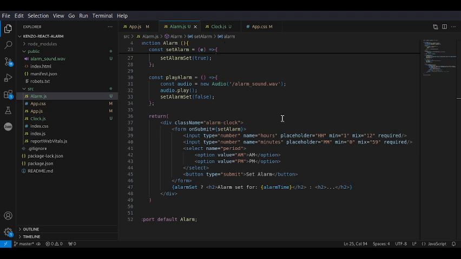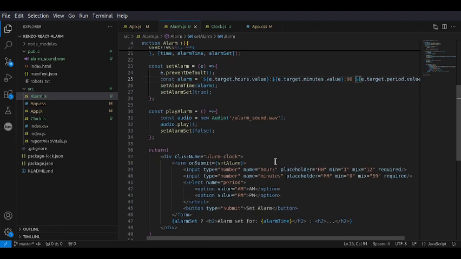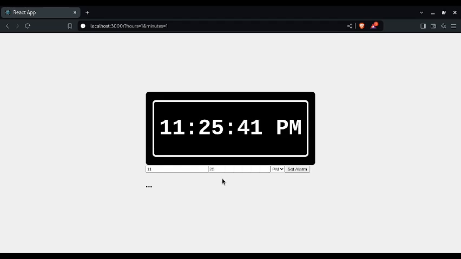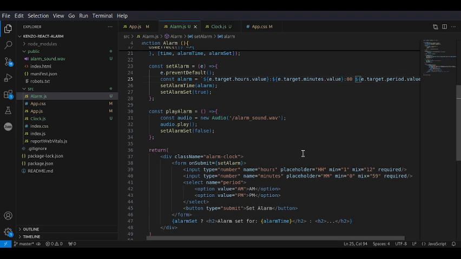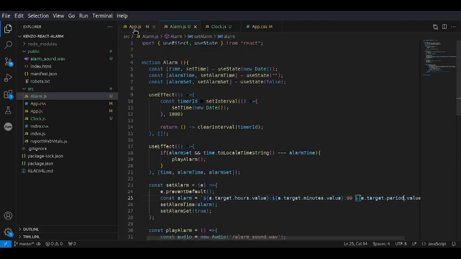What we want to do now is just style the whole thing. Now that the alarm is playing and all of that, I feel like we are in a good space to now start styling this whole thing. So what I was thinking is I'm keeping the same design of black, the border inside and all of that, but obviously in a separate div. I don't want a big container that contains the time and the alarm at the bottom. We want a separate container for the alarm as well. So let's do that. Let's have a separate container for that.